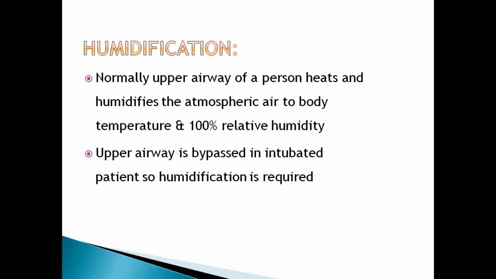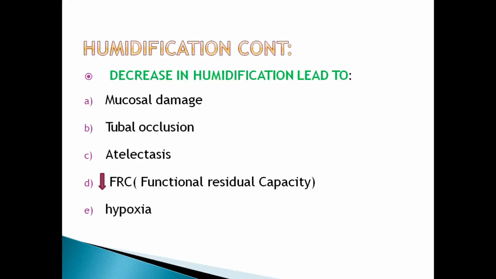Humidification. Normally the upper airway of a person heats and humidifies the atmospheric air to body temperature and 100% relative humidity. The upper airway is bypassed in intubated patients, so humidification is required. Decreased humidification will lead to mucosal damage, tube occlusion, atelectasis, decreased functional residual capacity, and hypoxia.